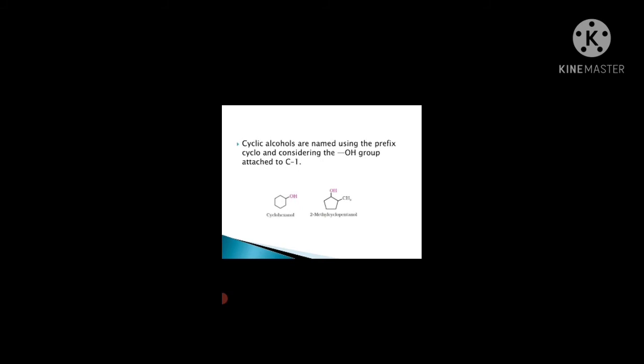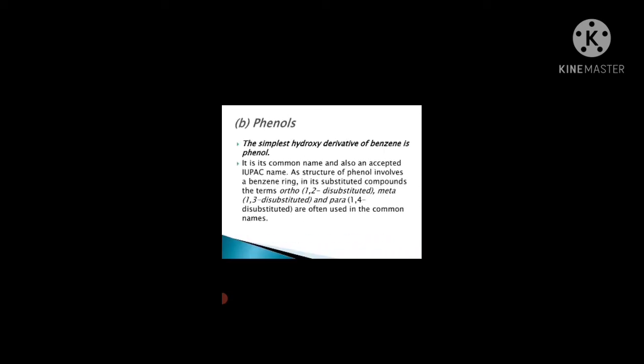Cyclic alcohols are named using the prefix cyclo and considering the OH group attached to carbon 1. The simplest hydroxy derivative of benzene is phenol, a common name which can be accepted as the IUPAC name. The structure of phenol involves a benzene ring; for substituted compounds, the terms ortho 1,2-disubstituted, meta 1,3-disubstituted, and para 1,4-disubstituted are often used in the common names.